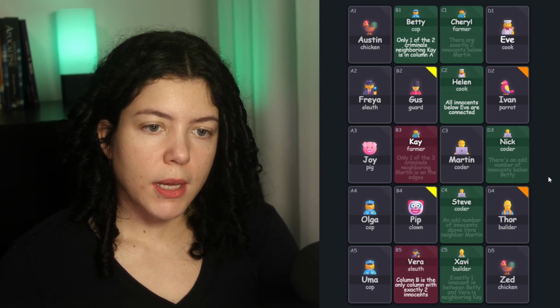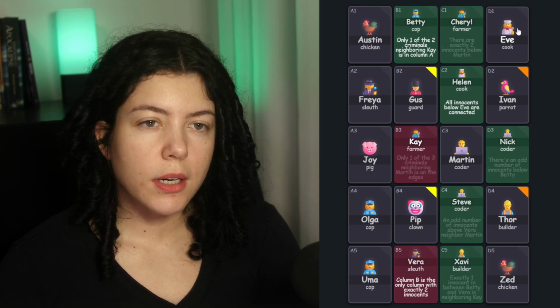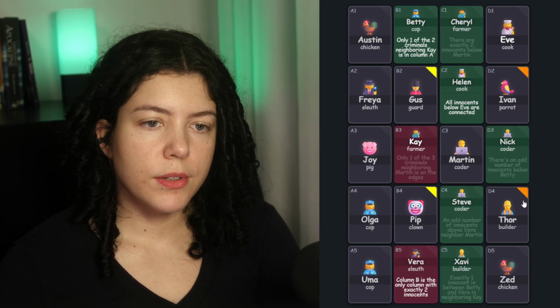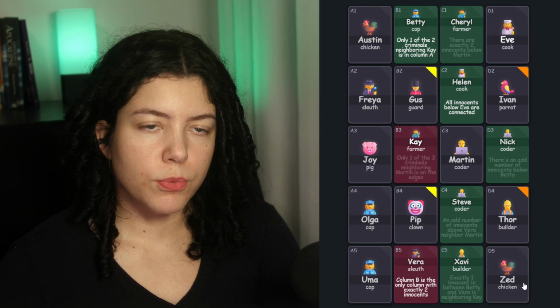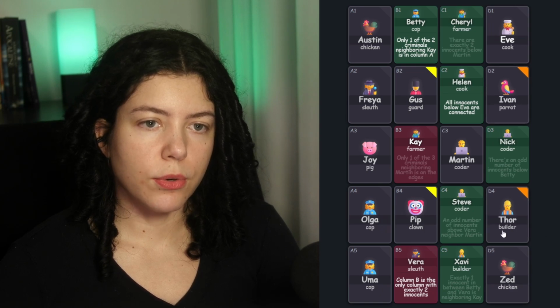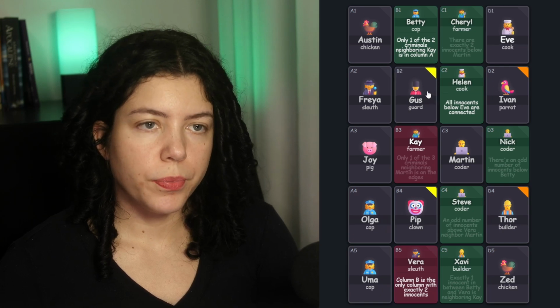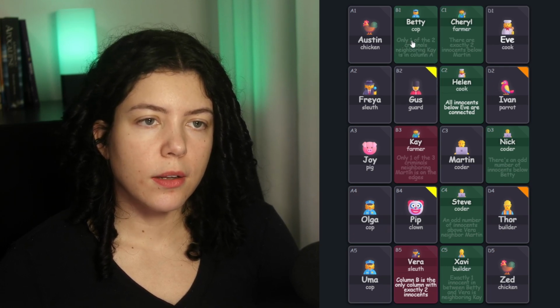And we have to make a third one connect somehow. Actually, we do know that column D is gonna have 3, right? Because whoever is a criminal here, neighboring Martin in column D, is gonna force the person above or below them to be a criminal as well, and there's gonna be a total of 3 innocents, so that we don't end up with 2.